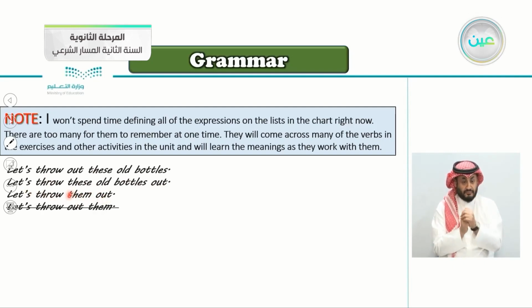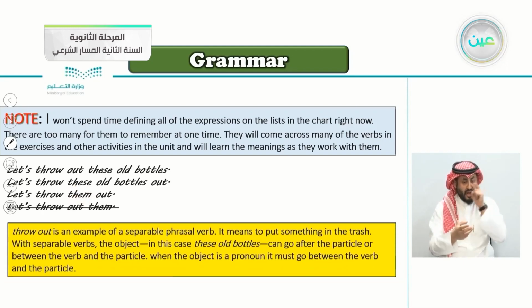So the pronoun them here is in the middle. We don't say let's throw out them. If it's not a pronoun, you can say throw out these old bottles or throw these old bottles out. But if it's a pronoun, you have to put it in the middle.